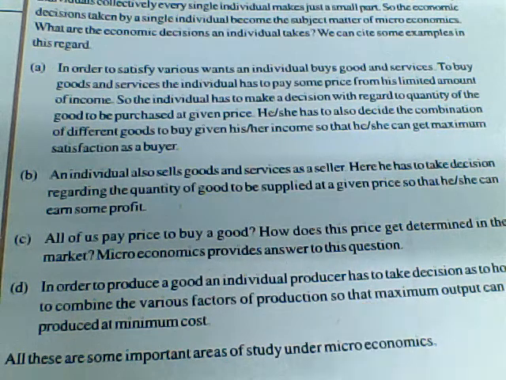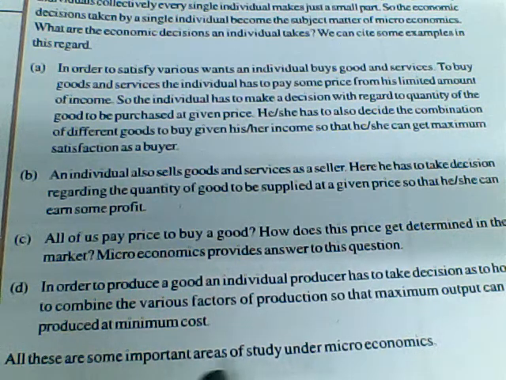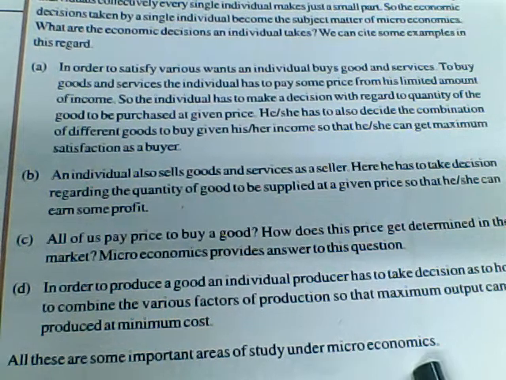He has to have a huge farm, he has to have land, he has to take certain materials, like seeds, sand, and other things to protect the production of a tomato. Then he has to keep people to look after it, he has to put water to it and all those things. There are many things involved in the production of a single product. So all this can be taken care of by the producer. All these are some important areas of study under microeconomics.